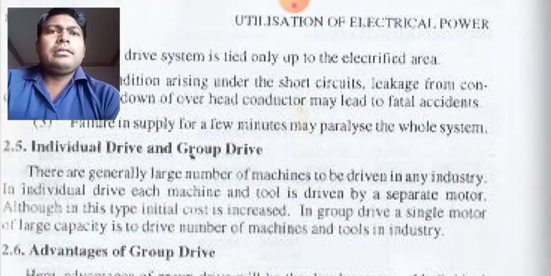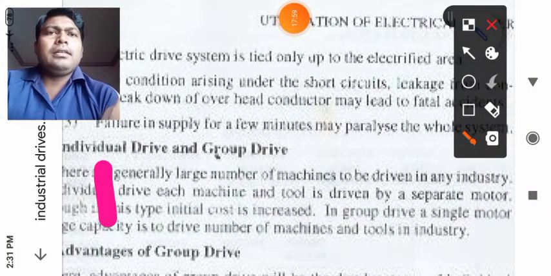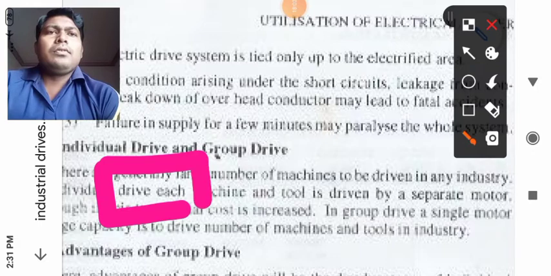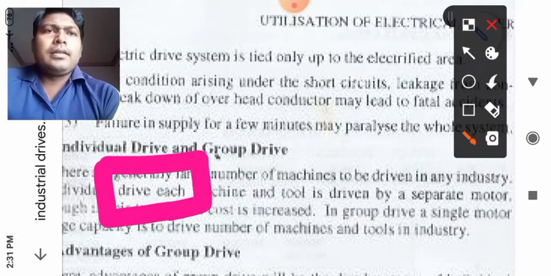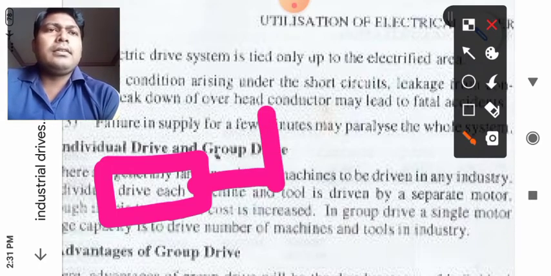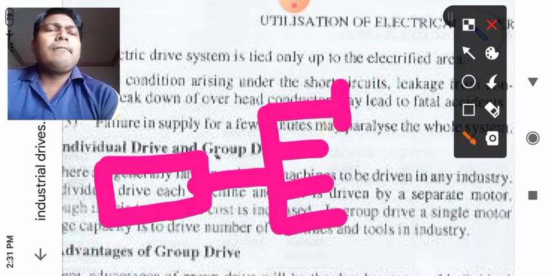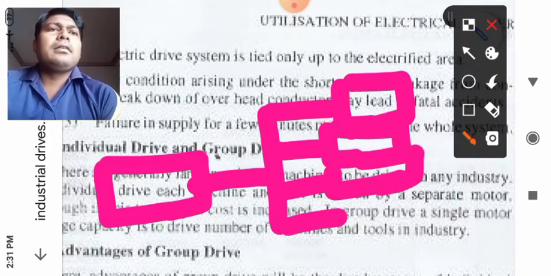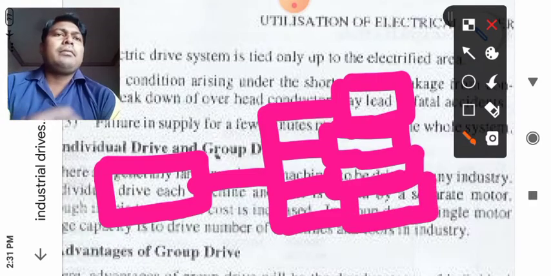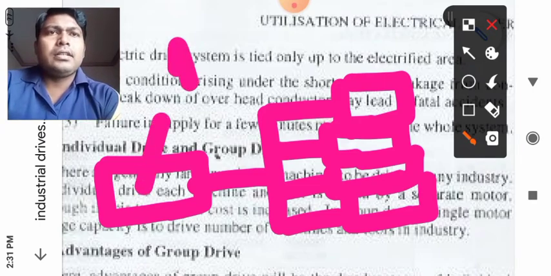Suppose, students, I have a motor which has very high power, and its shaft is connected to a number of small machines which have to be operated, right? Now this single motor, this one is the single motor, right?